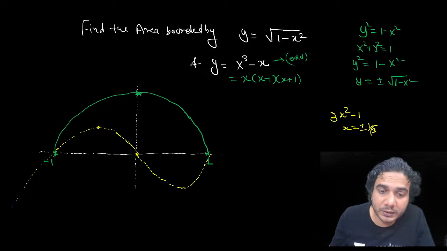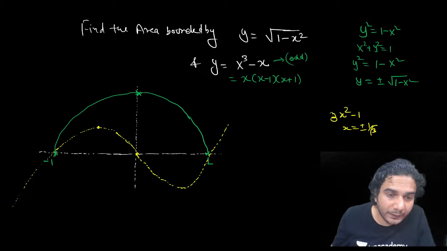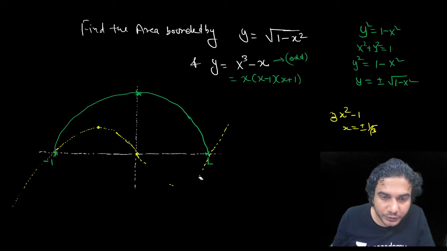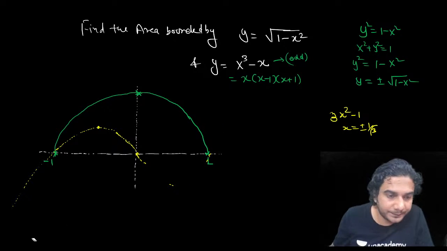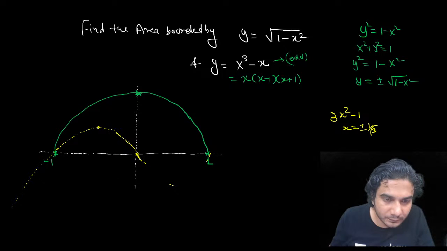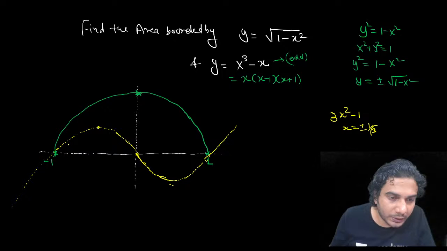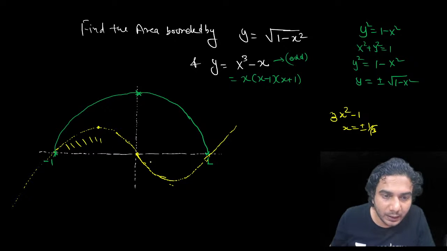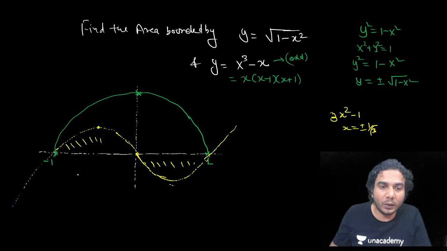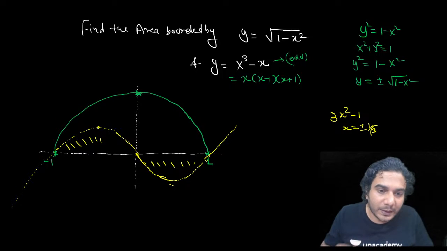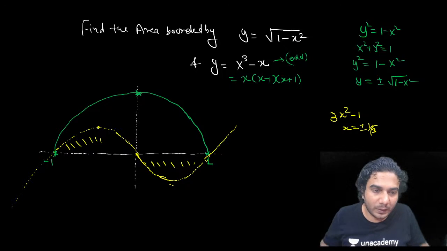Okay. Why did I talk about symmetry? Because I wanted to tell you that these two portions, see, I was talking about the symmetry, okay? It is symmetric about origin. Just to show you that these two areas, this area and this area, are equal. That means even if we calculate one part with x-axis, then the other part will be of same area, I mean equal magnitude area.